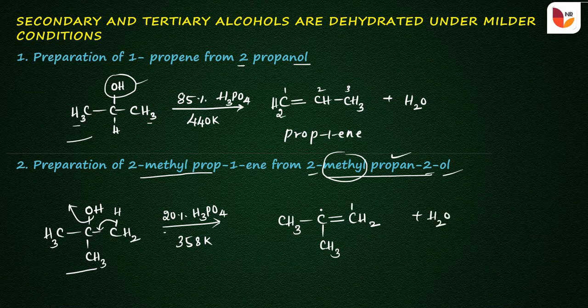The molecule is named, as the second carbon contains a methyl group, 2-methyl, meth, eth, prop, 1-ene, 2-methylprop-1-ene.